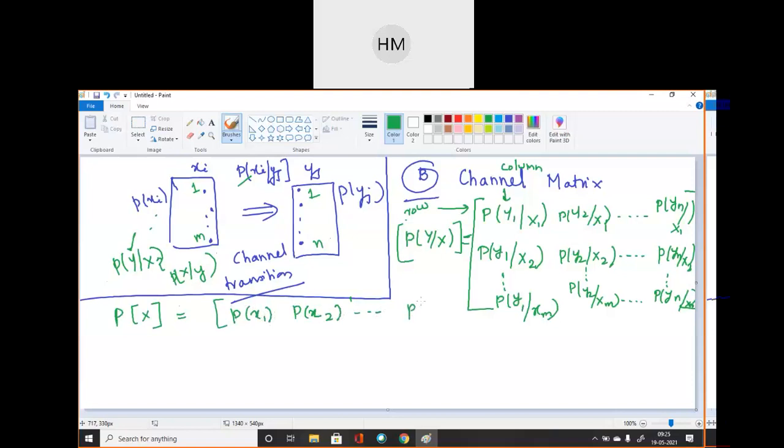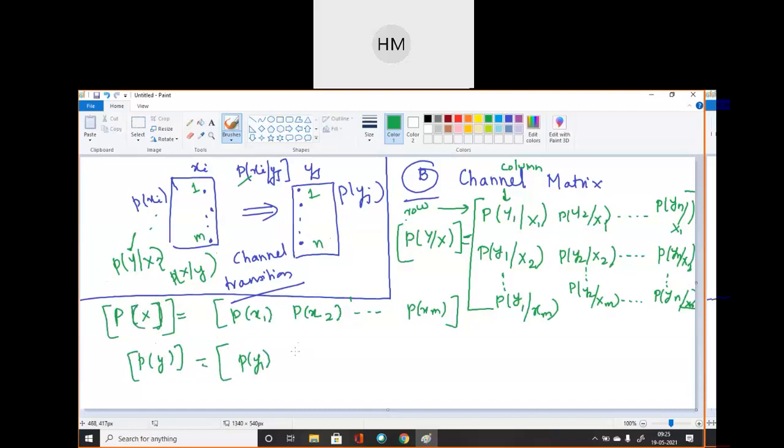Okay, input matrix, sorry. Okay, next line, the output probability P of y is also mentioned by a row matrix given by P of y1.